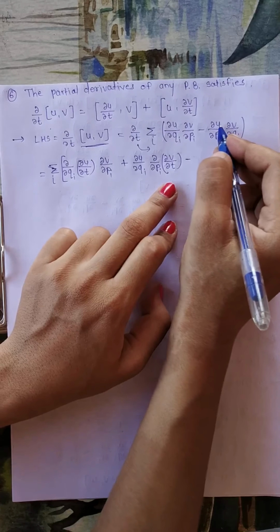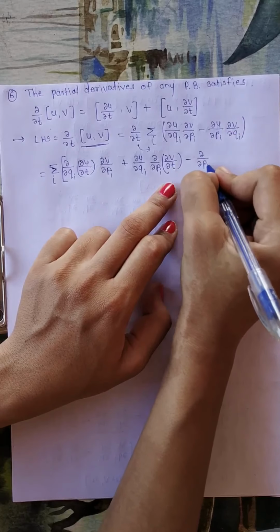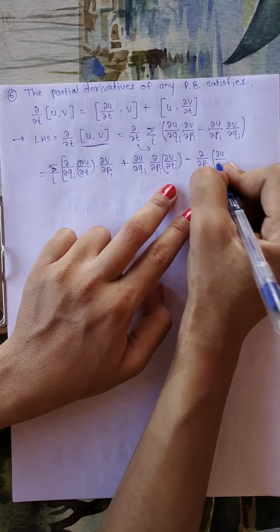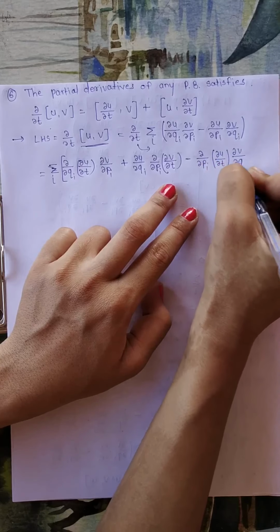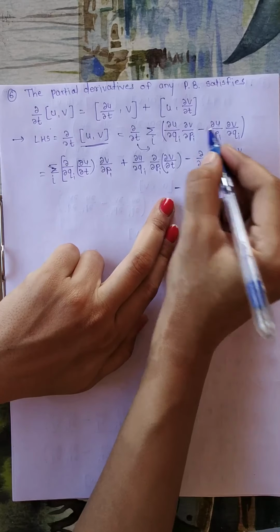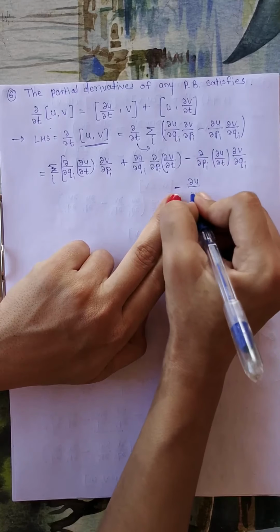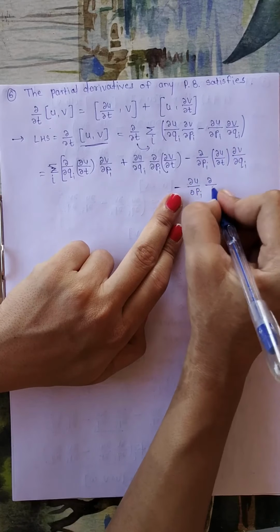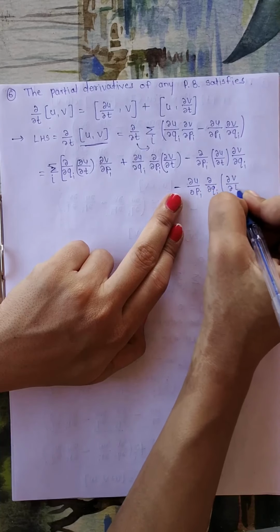Now we will take the first derivative of U. So this dou by dou Pi as it is, and the derivative of U will be dou U upon dou t into this dou V upon dou Qi as it is. And the second term is here, since there is minus, it will become minus. Now for the second term, U will be constant and take the derivative of V, dou by dou Qi as it is, and the derivative of V is dou V upon dou t.